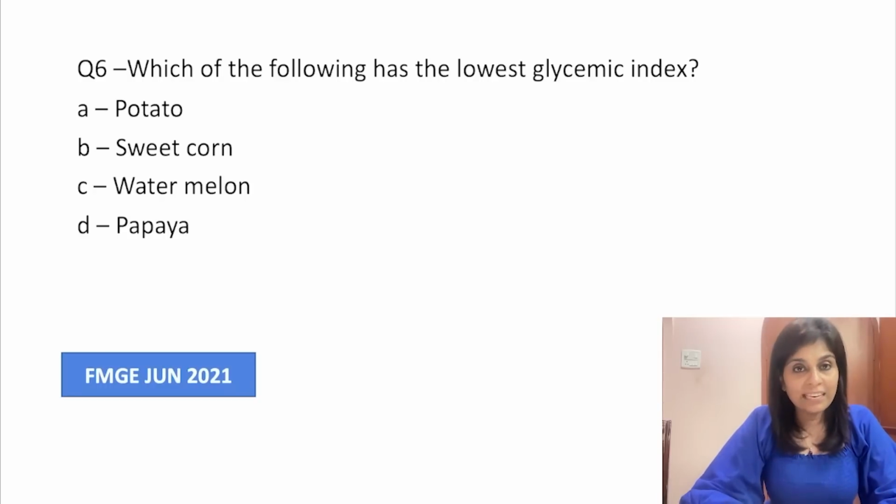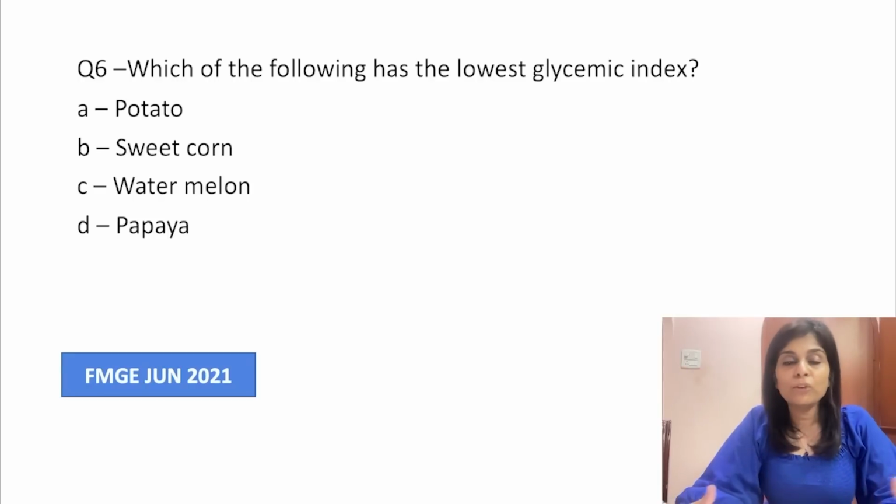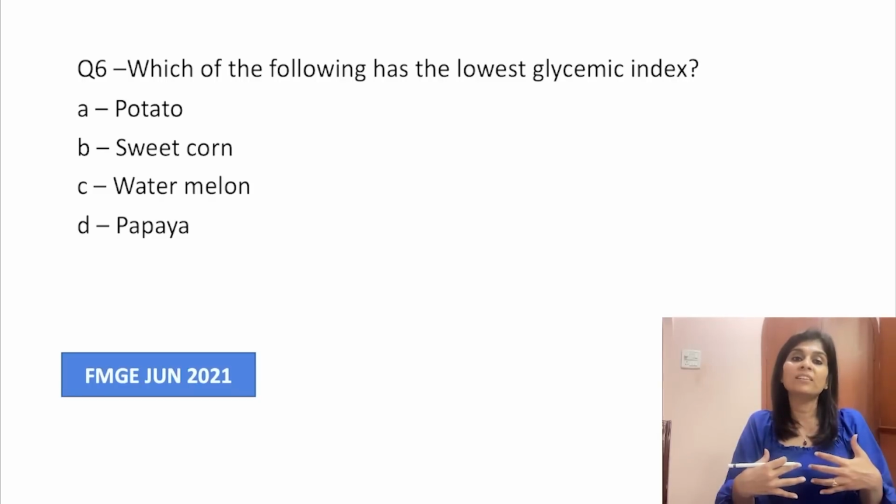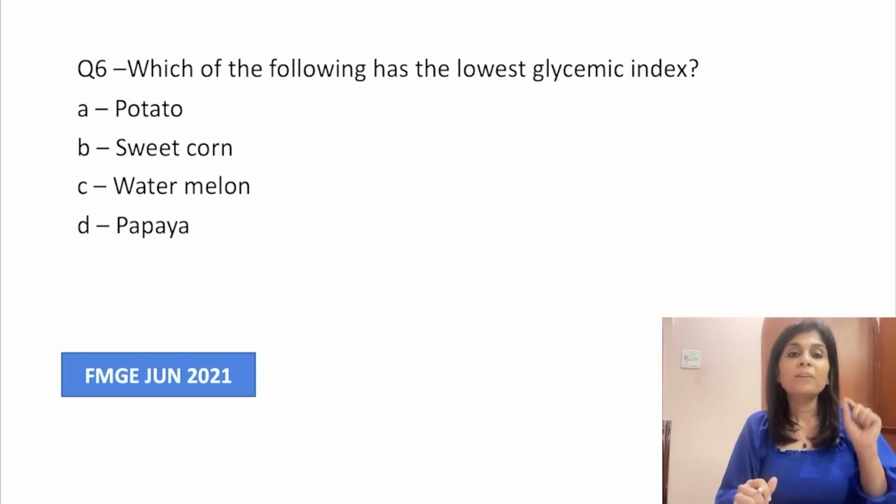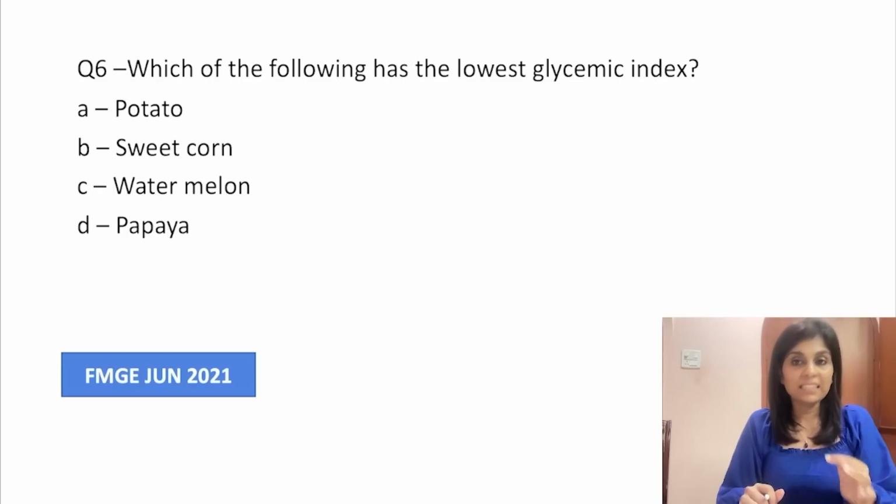Okay, so watch this carefully for the next 1 or 2 minutes. So which of the following has the lowest glycemic index? Many of you might think it's watermelon, because watermelon is supposed to not cause weight gain, and many of us eat watermelon right and left to avoid weight gain, but if you want to fill up your stomach, right? But watermelon has got a high glycemic index.